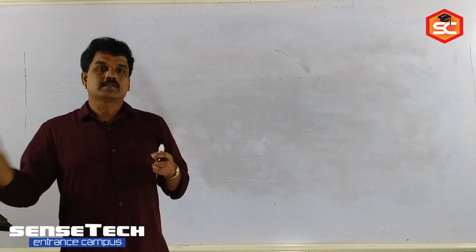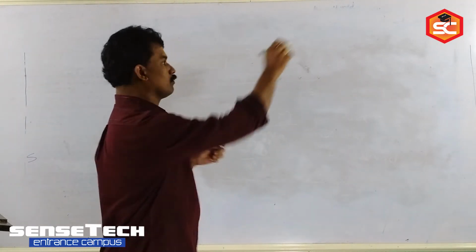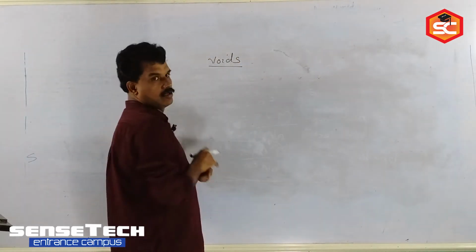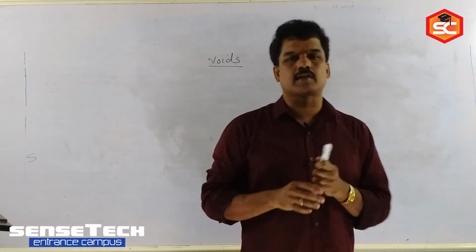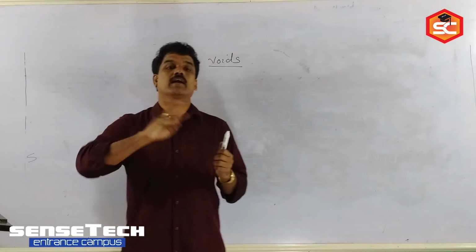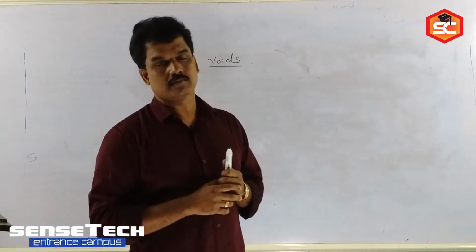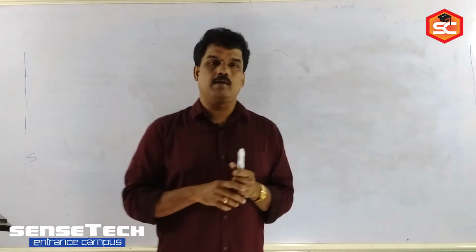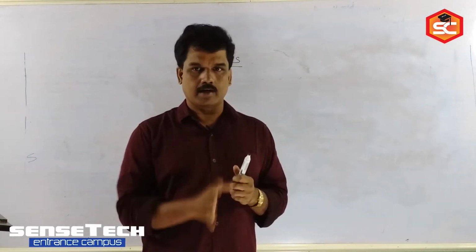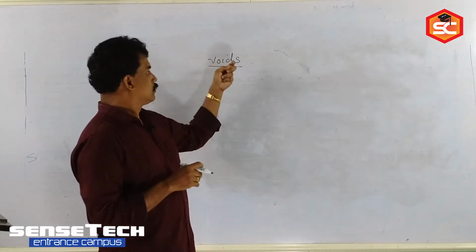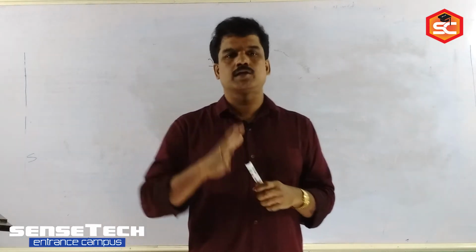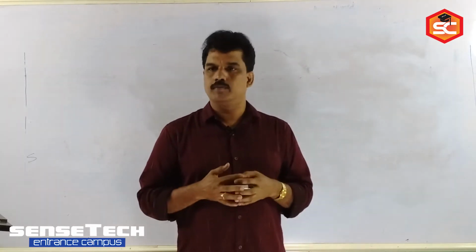Then, the next dimensional part we have to calculate is based on voids. What are the two types of voids we studied in 3D packing? Yes, tetrahedral and octahedral. How are they related in 3D packing? Yes, the number of tetrahedral voids formed will be double the octahedral voids. Now, based on these voids, we can identify the formula of the crystal. How can we identify the formula of the crystal?